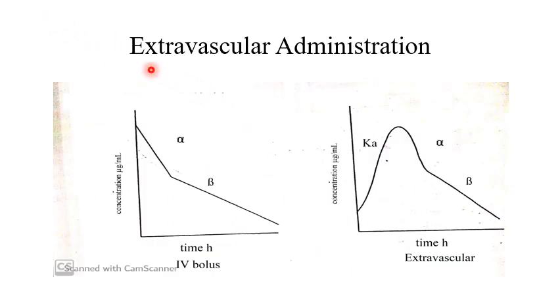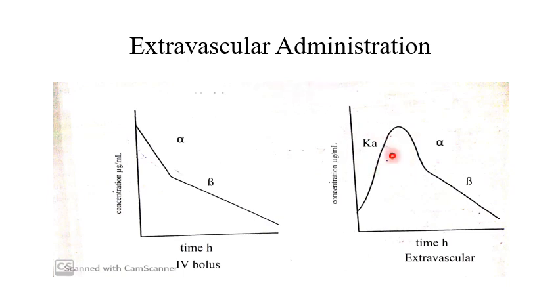Now, if we administer a drug via an extravascular route and study the two compartment open model, the rate of change in drug concentration in plasma is described by three components, or three exponents. What are the three exponents?